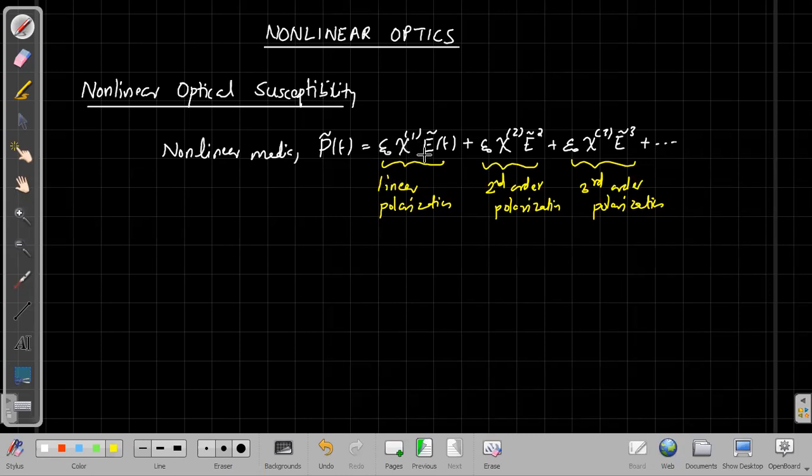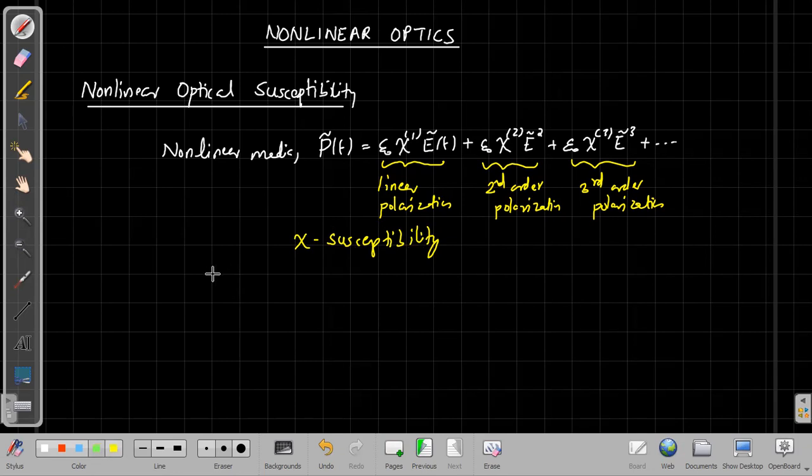All this chi in general is called susceptibility. Therefore, chi1 is called the linear susceptibility, chi2 is called the second order susceptibility, and chi3 the third order susceptibility, and so on. So the chi is in general called susceptibility.